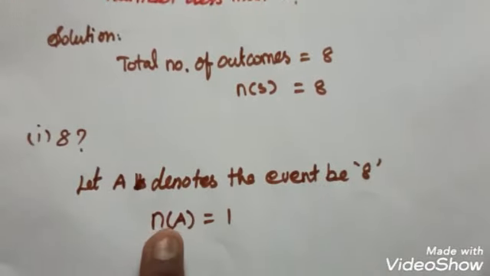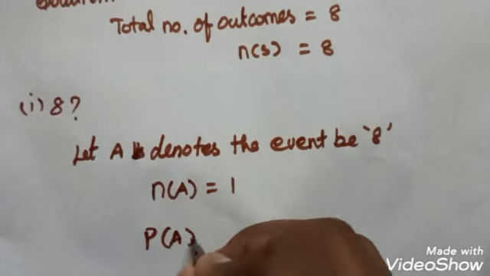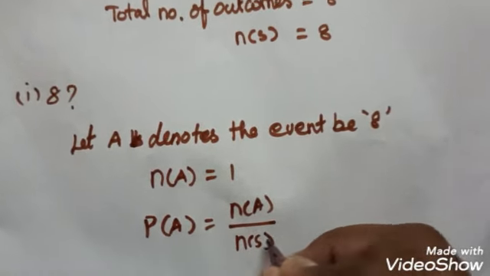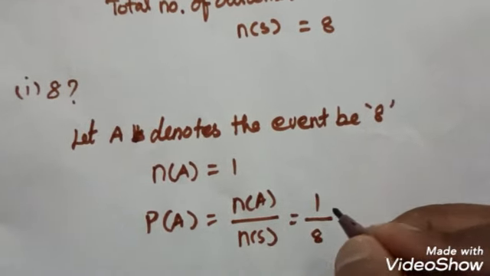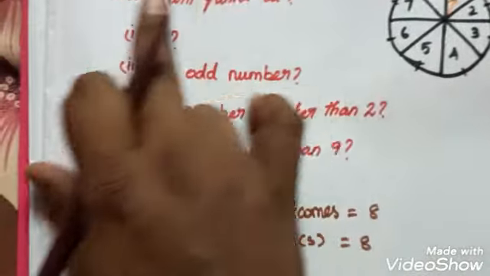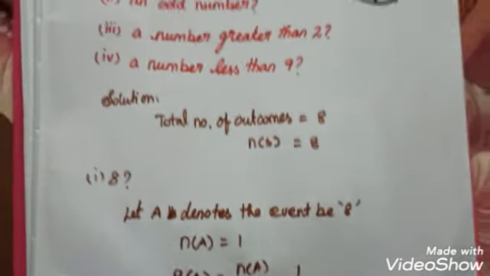So what is the probability of this event A? P of A is n of A divided by n of S, which is 1 by 8. So the solution for the first one: the probability that it will point at 8 is 1 by 8.